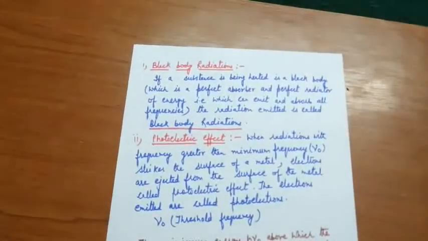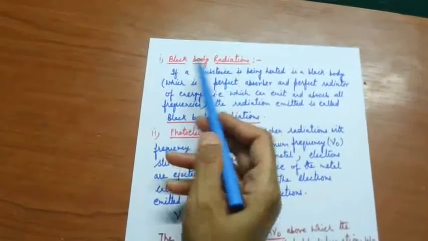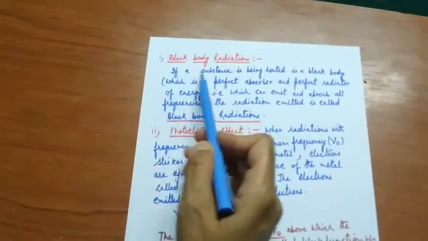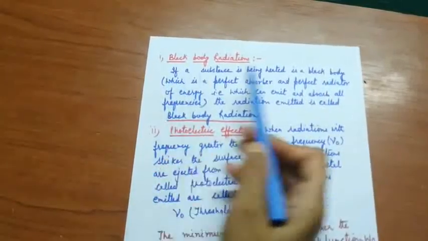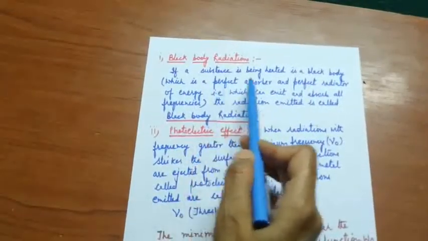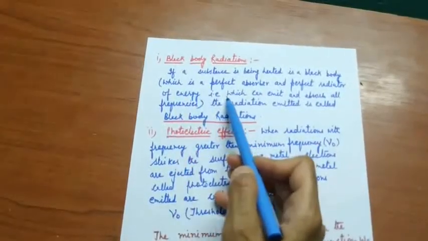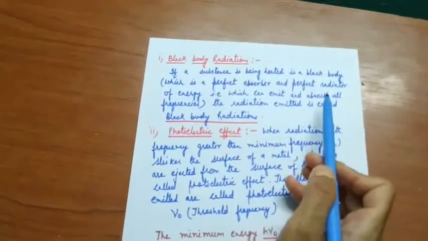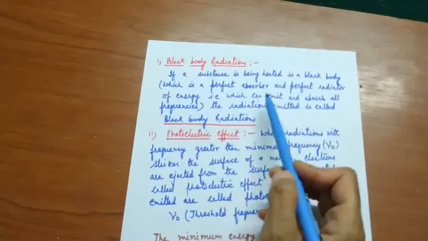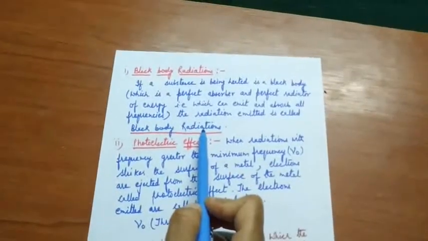Now let us discuss number one, black body radiations. What are black body radiations? If a substance is being heated, it is a black body. What is a black body? A perfect absorber or perfect radiator of energy, that is, one which can emit and absorb all frequencies. The radiations emitted by such a body are called black body radiations.